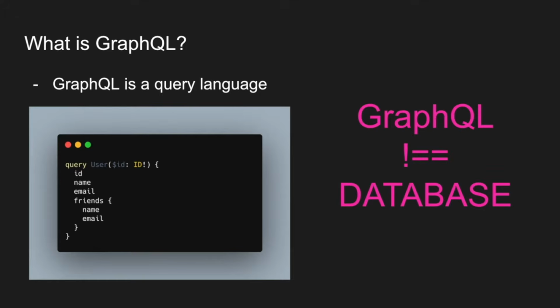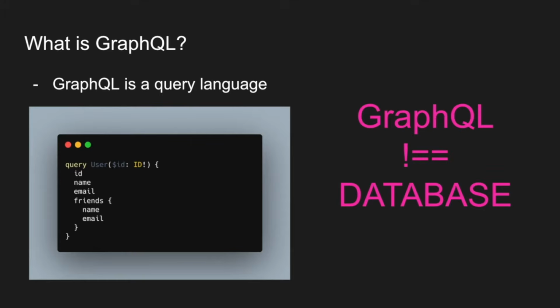Query languages are not specific to databases. Query languages are programming languages used to get data, may it be from a database, or in GraphQL, it will be from an API. So GraphQL exists as technically a layer in between your front end and your back end.